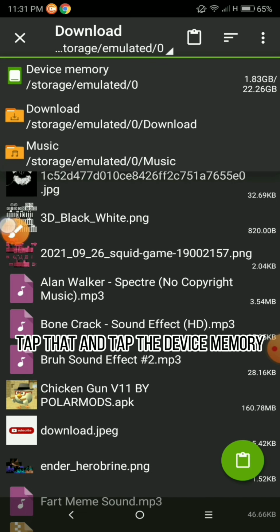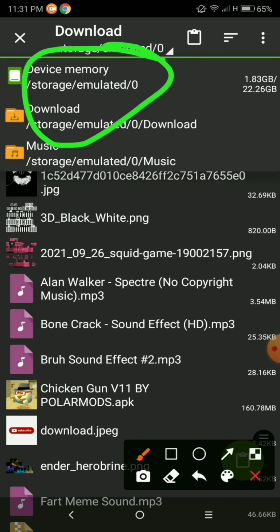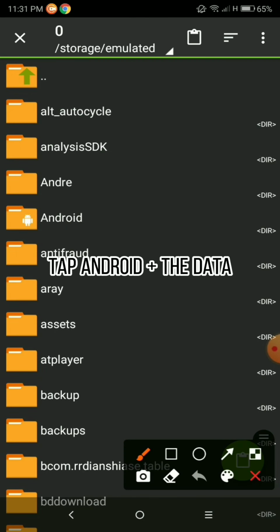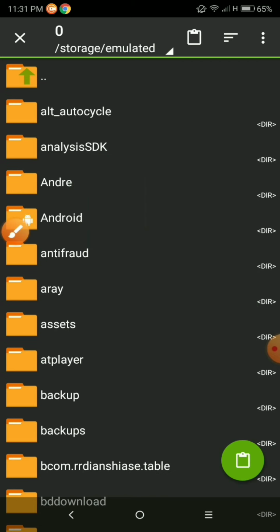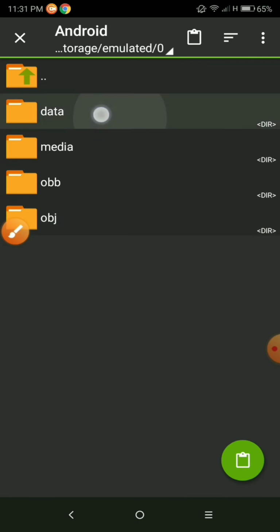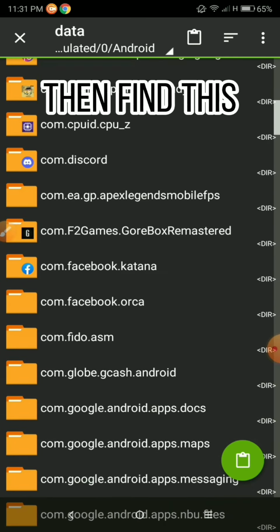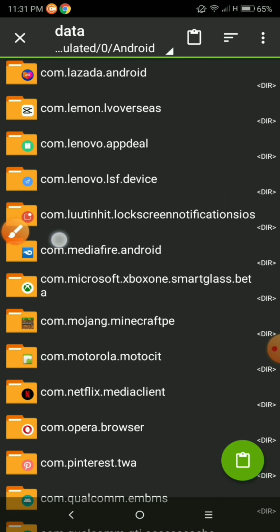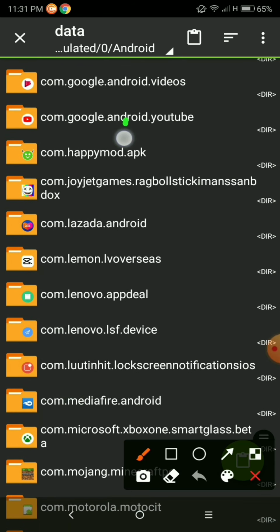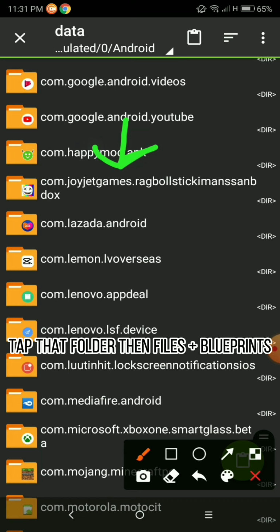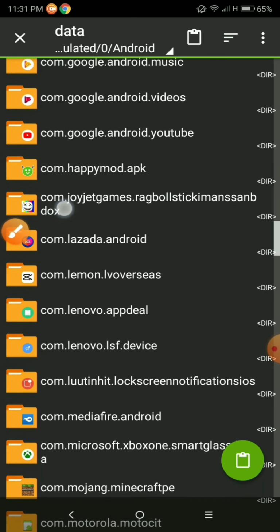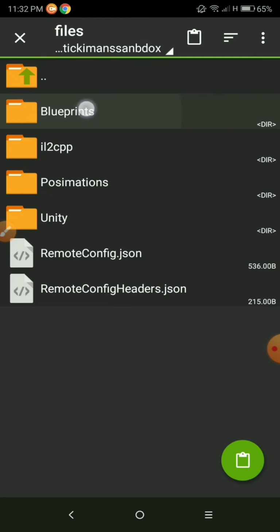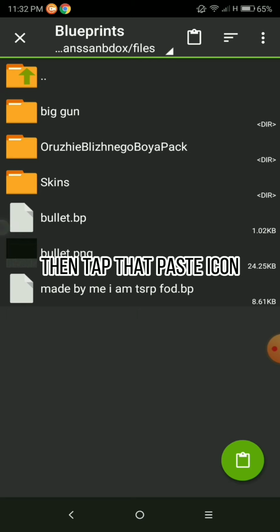Tap that and tap the device memory. Tap Android, then data. Then find this. Tap that folder, then Files, then Blueprints. Then tap that paste icon.